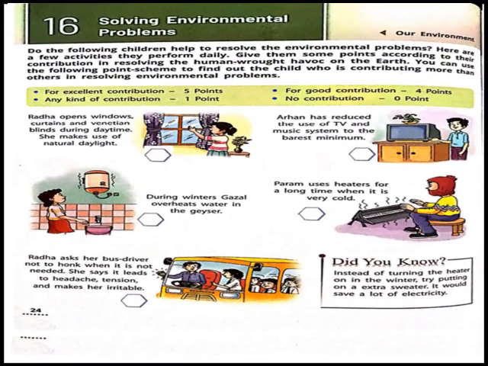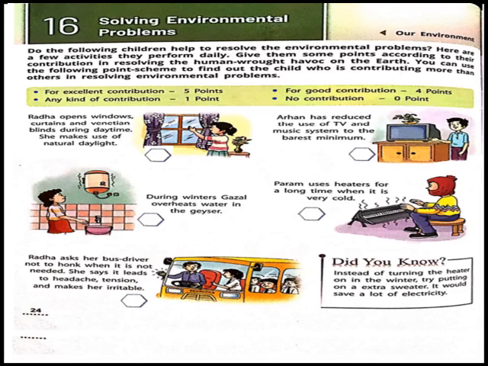After learning about our environment, our environmental issues, and some known personalities who help to conserve the environment, now we learned about our environment and how to conserve our environment and its resources. And its resources means all the natural resources we are having, how to protect them and conserve them for our daily use, children. So page number 24, lesson number 16, solving environmental problems.